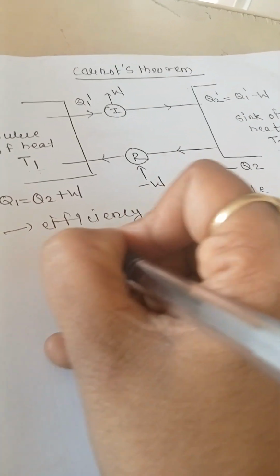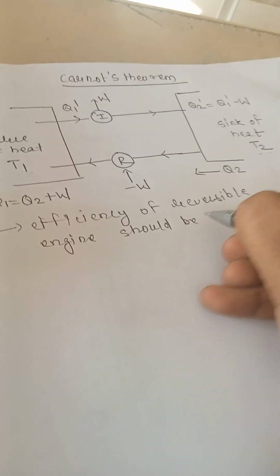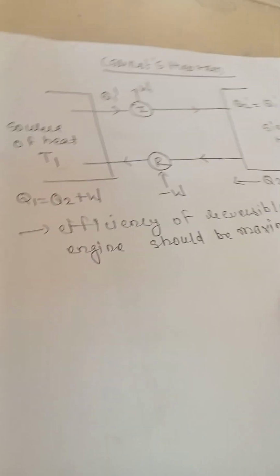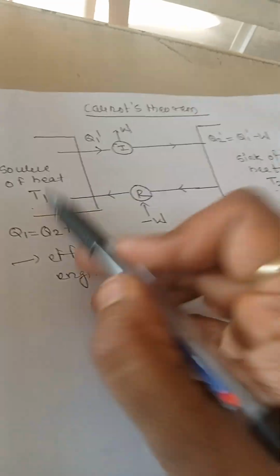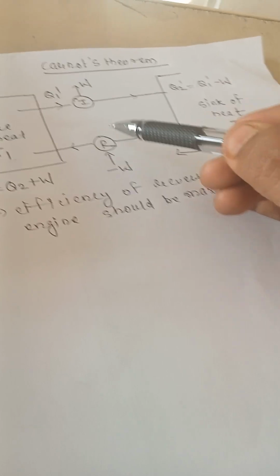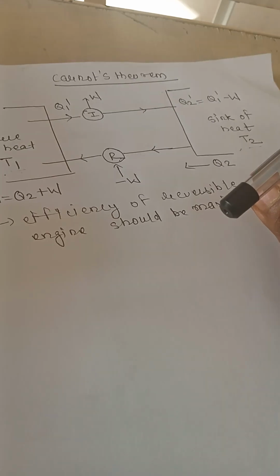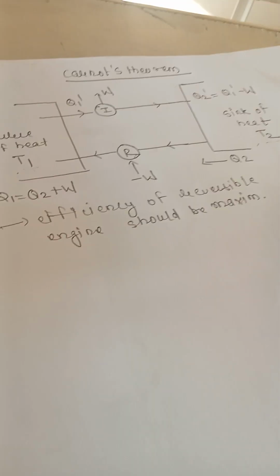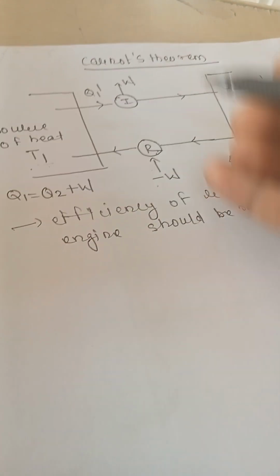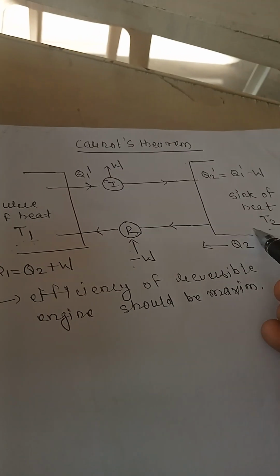The efficiency of a reversible engine should be maximum. When we work between two temperatures T1 and T2, the efficiency of a reversible engine is always greater than any other engine. So just consider a reversible engine R and any other engine I working between the two temperatures T1 and T2.